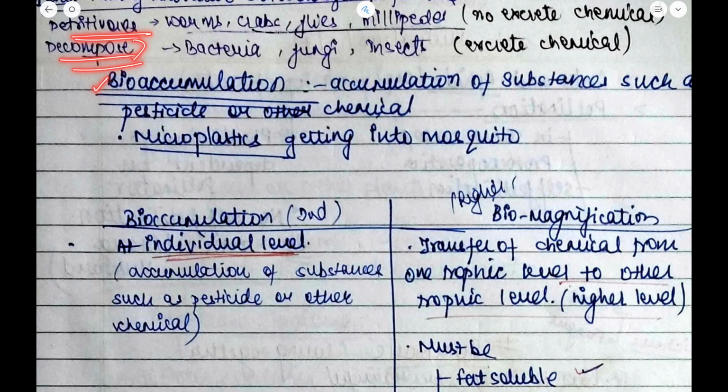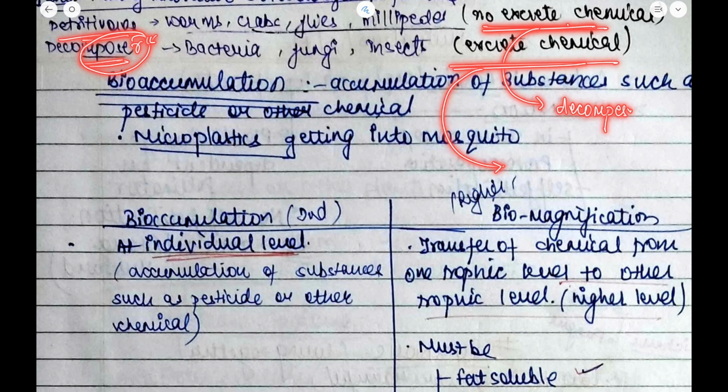Now there is a point, detritivores and decomposers. You need to know the basic difference between these. Detritivores are the organisms that excrete no chemicals. It means that they directly decompose the dead and decayed matter. On the other hand, decomposers are those which excrete a certain type of chemical. There is an insect which excretes juglone, a type of chemical that helps to decompose.